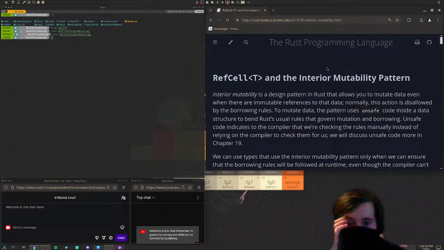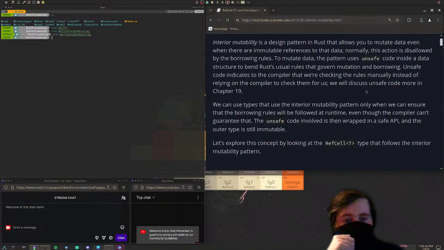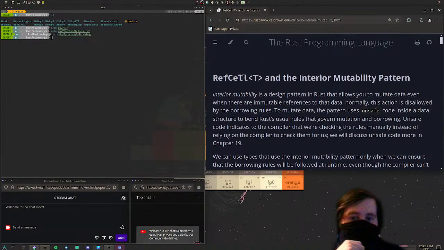Right, so we got RefCell and the interior mutability pattern. Interior mutability is a design pattern in Rust that allows you to mutate data even when there are immutable references to that data. Normally, this action is disallowed by the borrowing rules. To mutate data, the pattern uses unsafe code inside a data structure to bend Rust's usual rules that govern mutation and borrowing. Unsafe code indicates to the compiler that we're checking the rules manually instead of relying on the compiler to check them for us. We discuss unsafe code more in Chapter 19.